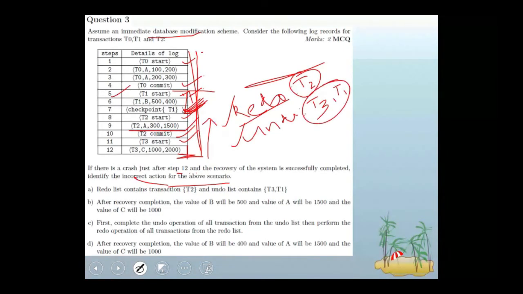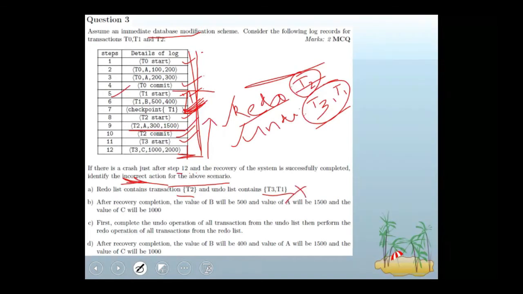Now, what is option A? The redo list contains T2, correct? The undo list contains T3 and T1. It is correct. What is the question? Identify the incorrect action. Because option A is a correct action, option A is wrong. Why? Because the question is about the incorrect one.